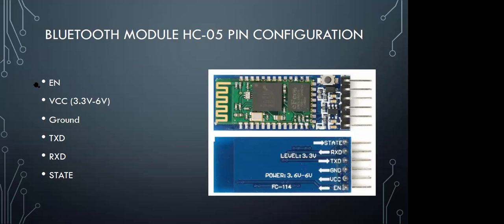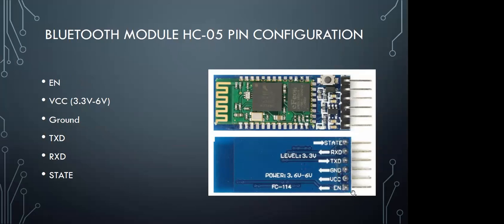Yes. So these are the pins of the Bluetooth module. The Bluetooth module we are going to use is the HC05. We are going to use the HC05 Bluetooth module for controlling our home appliance or monitoring any kind of data. In this setup you can see this one is our Bluetooth module. These are pins. So what is the meaning of these pins? The first one is the enable pin: enable, VCC, ground, TX, RX and state.